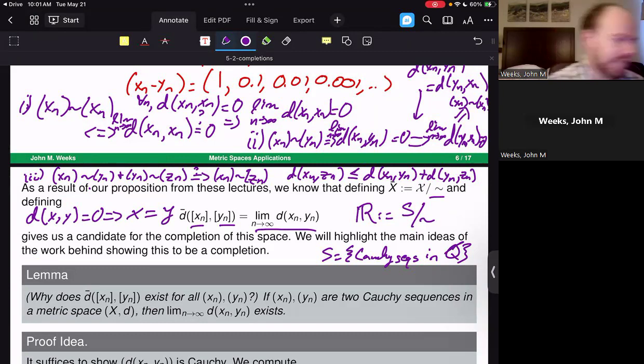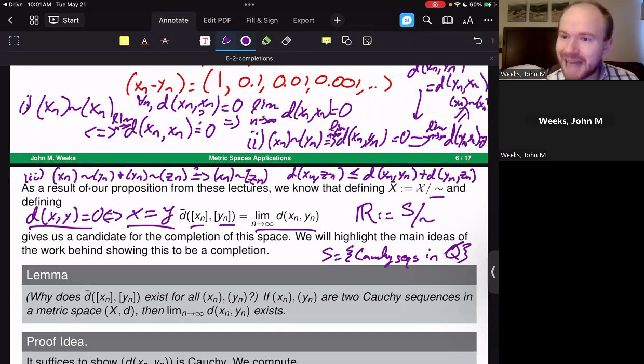The way we defined it is if the limit of the distance between the two sequences is equal to 0, then we are setting those two things equal to each other with respect to this equivalence relation. So that's extremely important in this construction: we are quotienting by this equivalence relation because we need this first condition of a metric to be true. Namely, if you take 2 points and their distance is 0, they need to be exactly the same point.